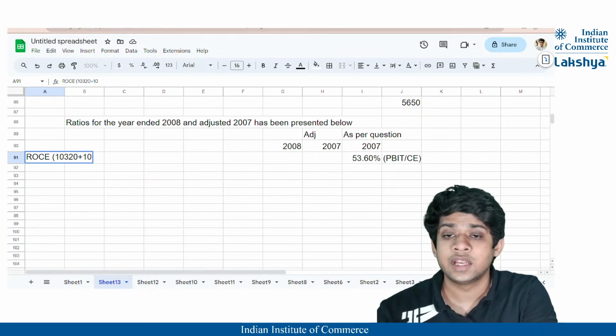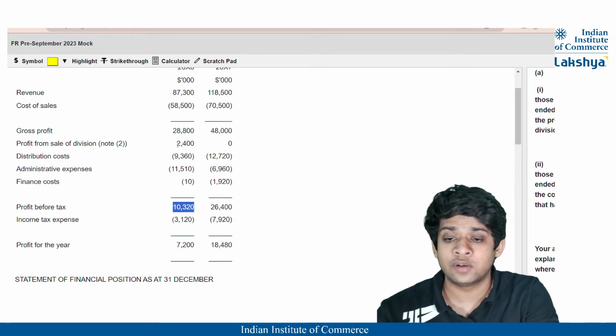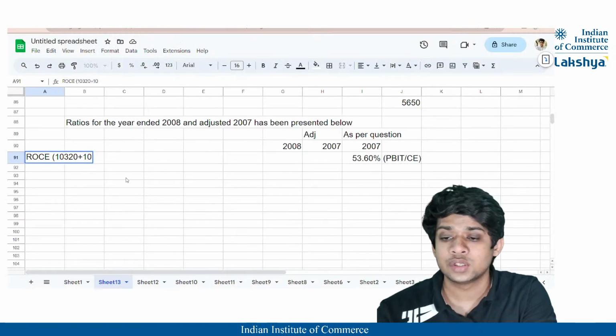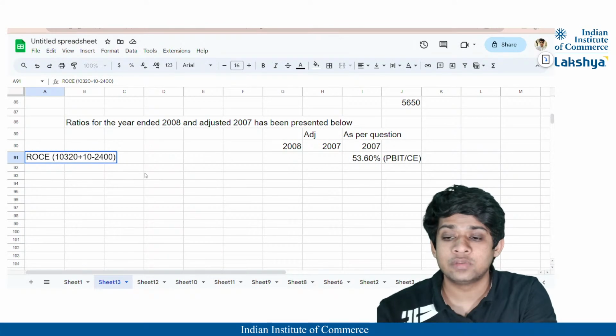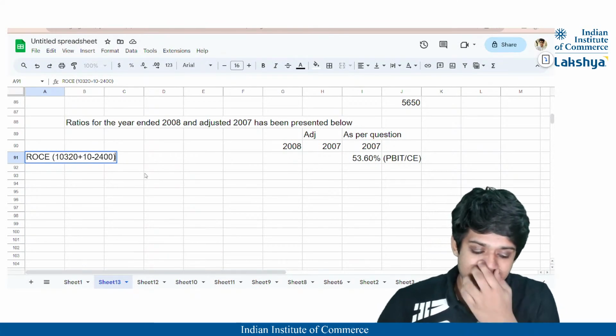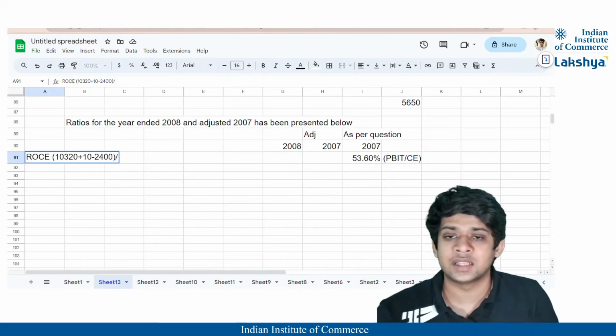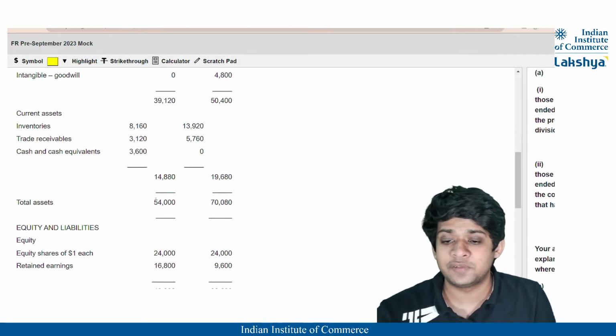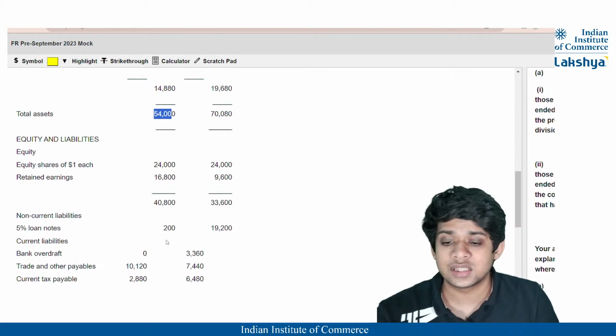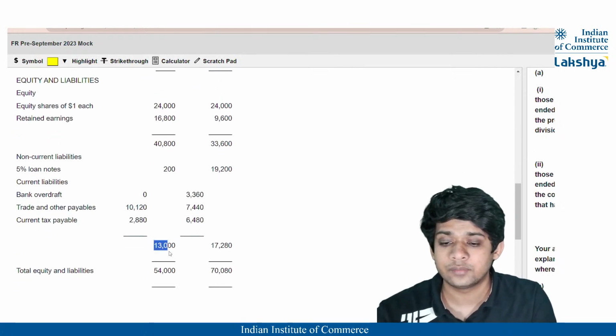So sorry guys, yeah, that finance cost will be added back. This profit of 2,400 is also included, so that will be deducted because it was previously added to the profit before tax, correct? So this will be deducted, that is 2,400, right? So we get our return on capital employed, and this will be divided by the total assets minus current liabilities, which is 54,000 minus 13,000, correct?